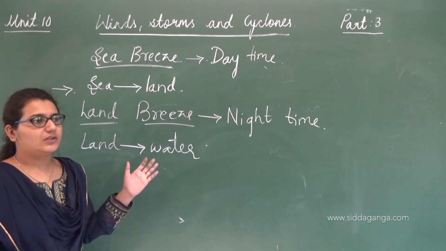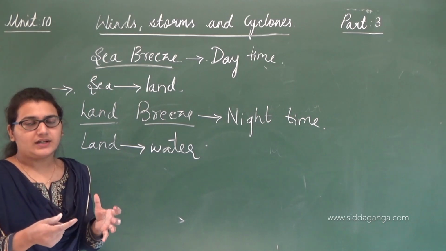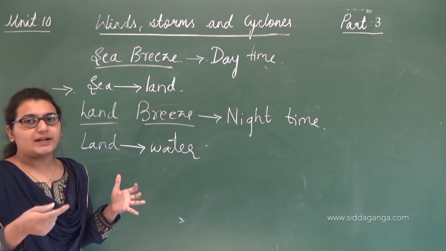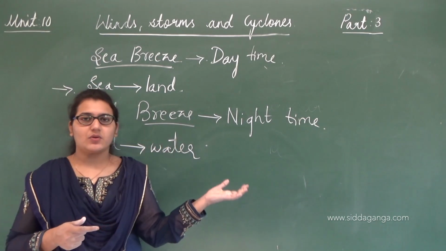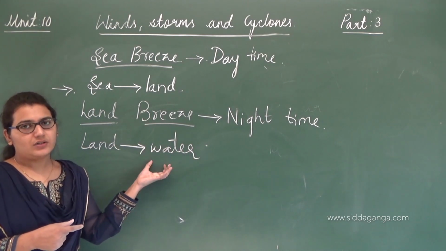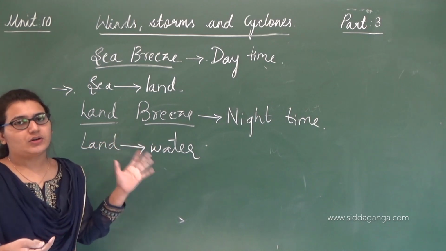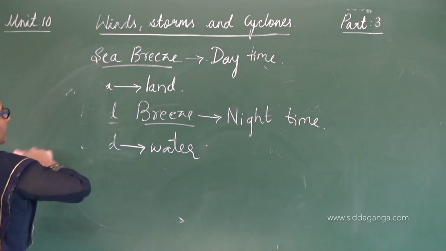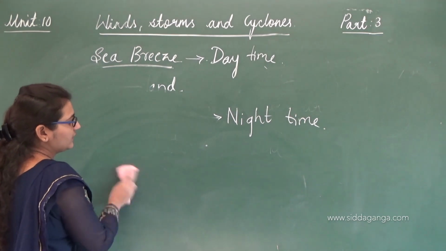Just as the land gets heated up faster during the daytime, during night time the land cools faster. Since the land region becomes cooler and the water region stays warmer, the air moves from land to water, so that is what the land breeze is. So I have discussed this. To understand one more point, let us see how wind currents move during summer and winter.